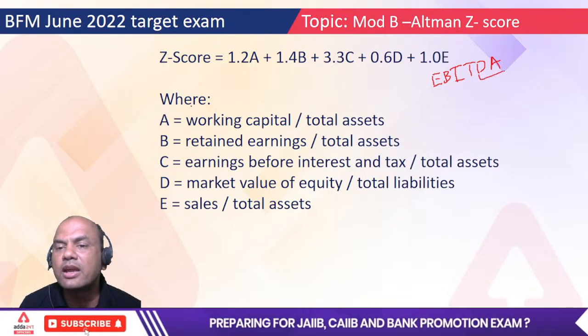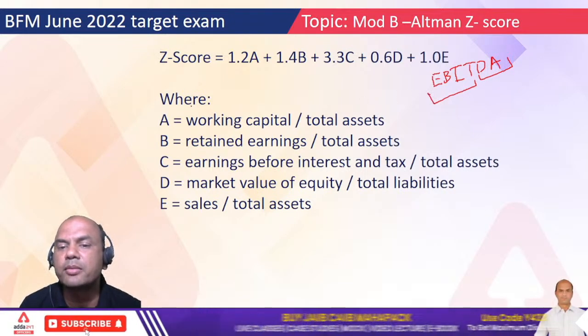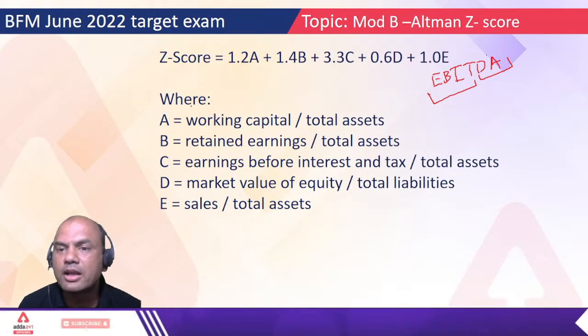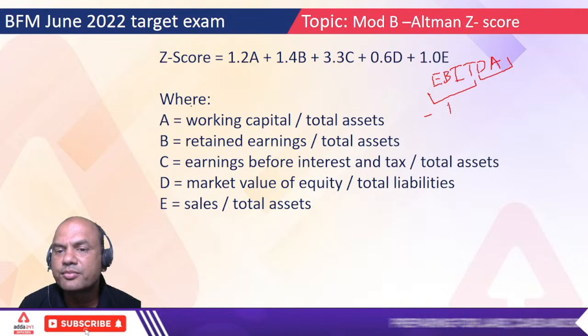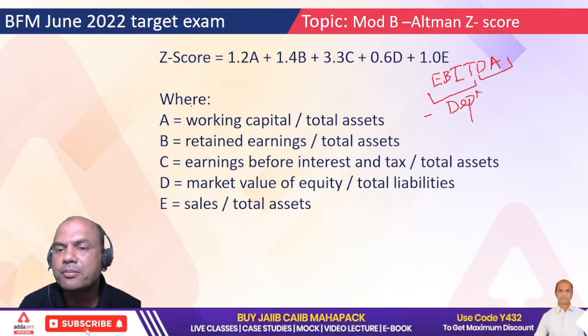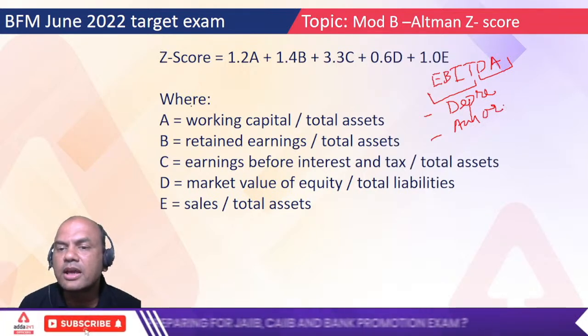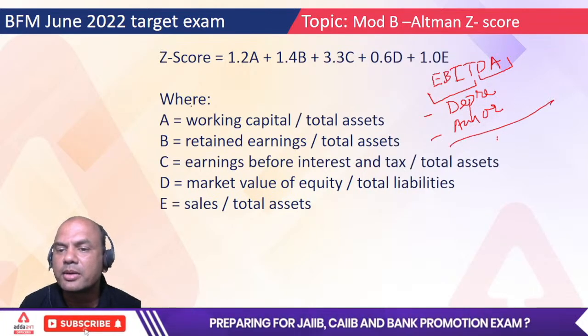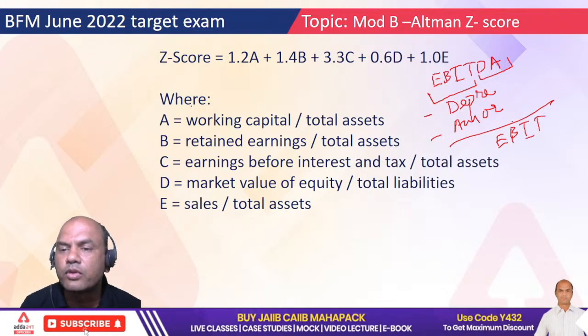So when DA is removed, we get EBIT, which is useful here. From EBITDA, we subtract depreciation, then we subtract amortization, and then what we get is EBIT.